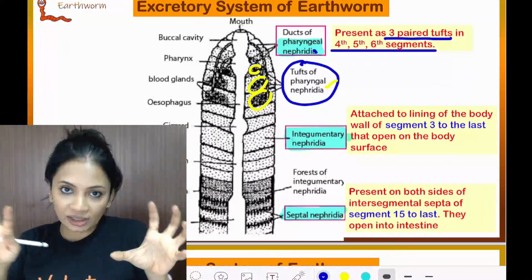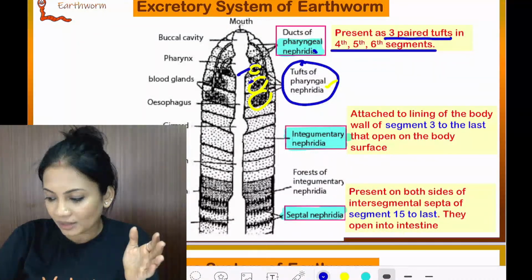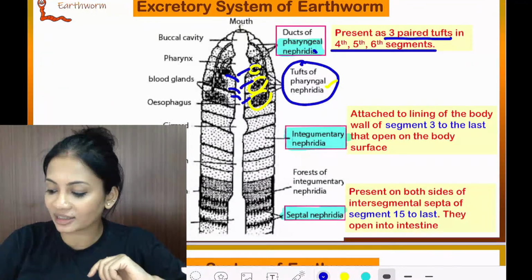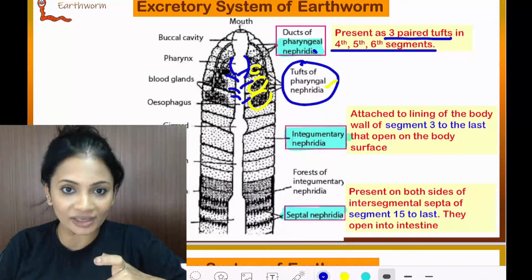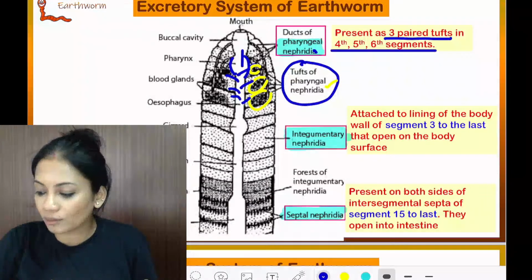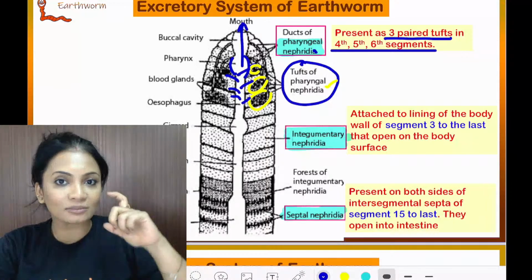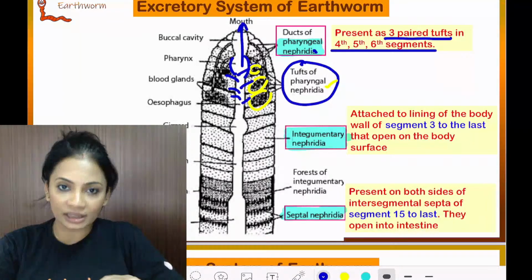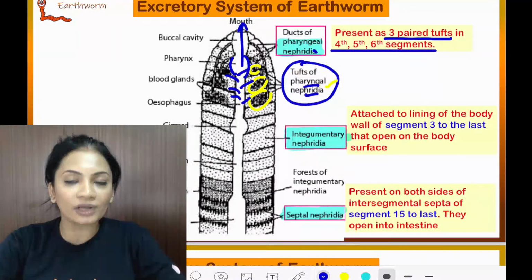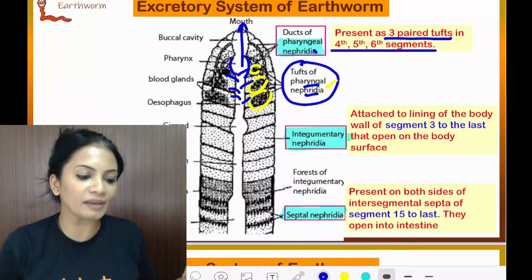You know what they do? Whatever excretory waste is in that region, they will bring it and put it inside the digestive system, and then all that waste... Do you remember I told you that the pharynx is muscular? All that waste will, with the help of that muscular pharynx, come out through the mouth. Do you remember I told you the pharynx is muscular for a definite reason? Because all the excretory waste coming from the pharyngeal nephridia will be removed with the help of the muscular pharynx. Clear everyone?